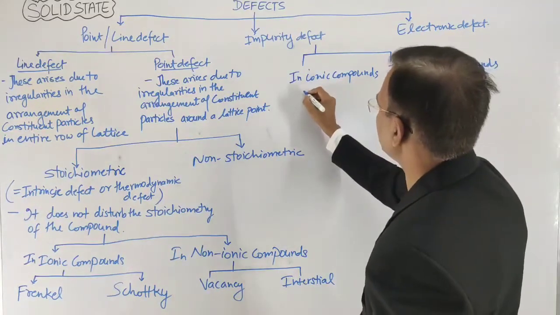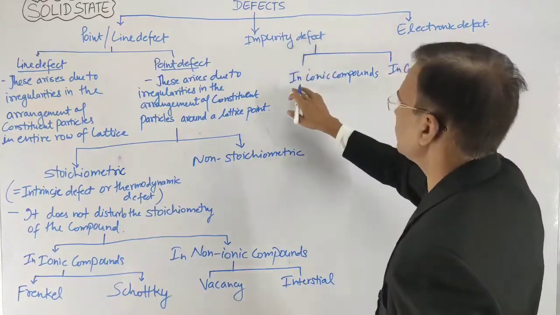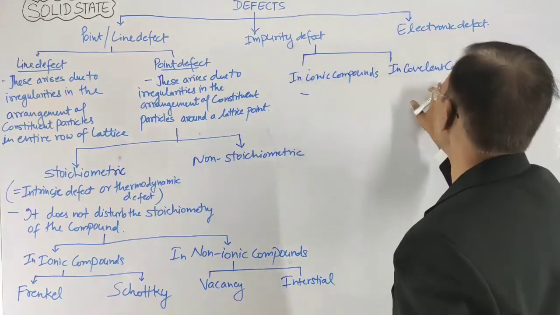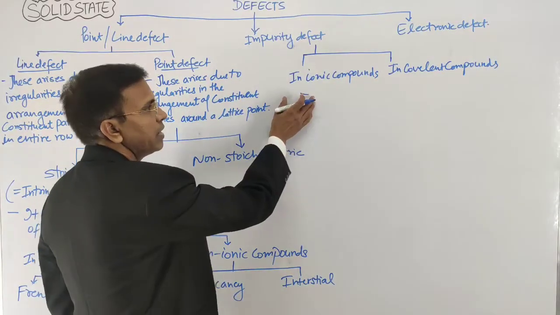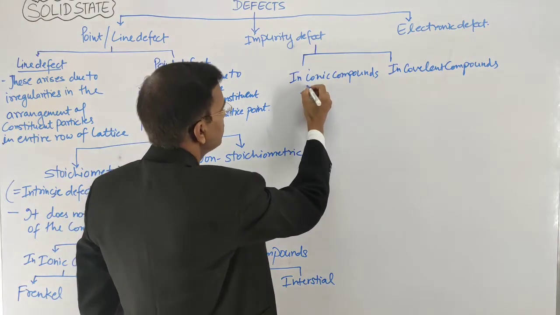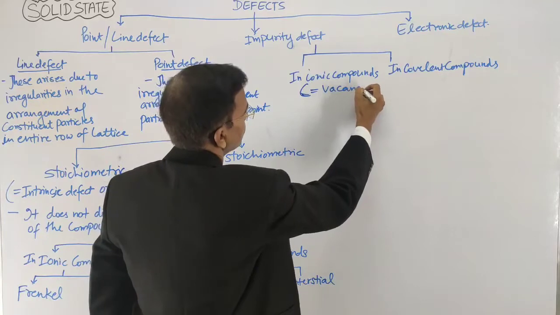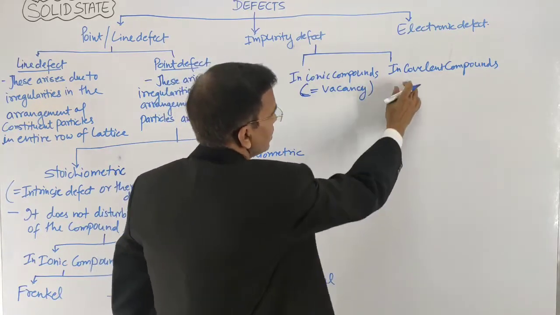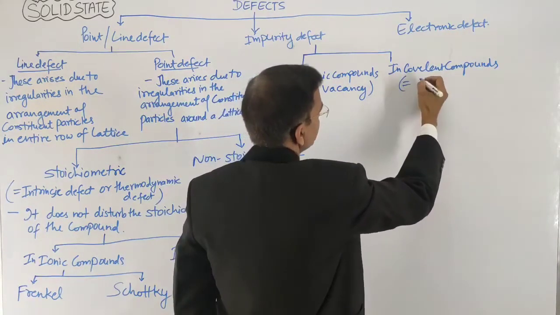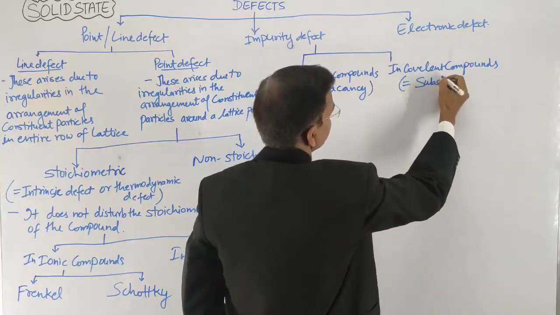In ionic compounds, it is also called vacancy defect, and in covalent compounds, it is also called substitutional defect.